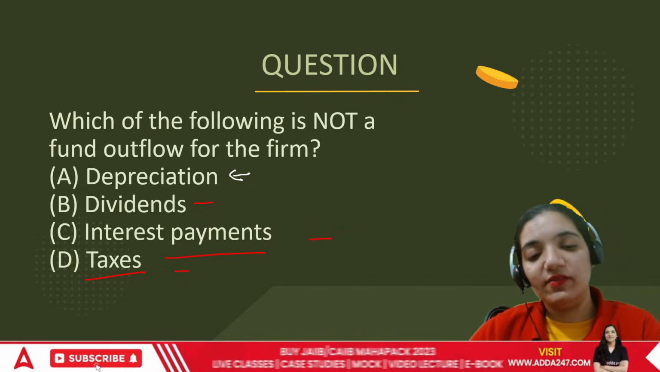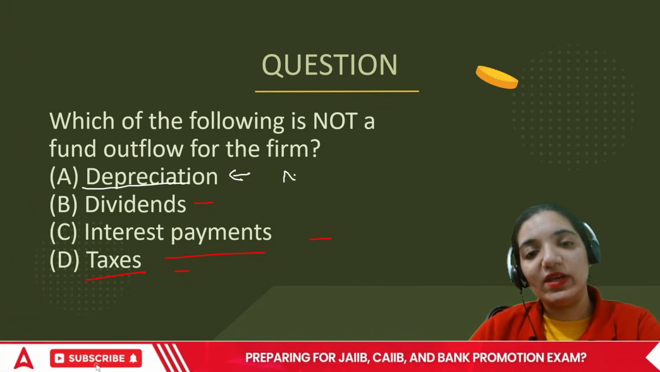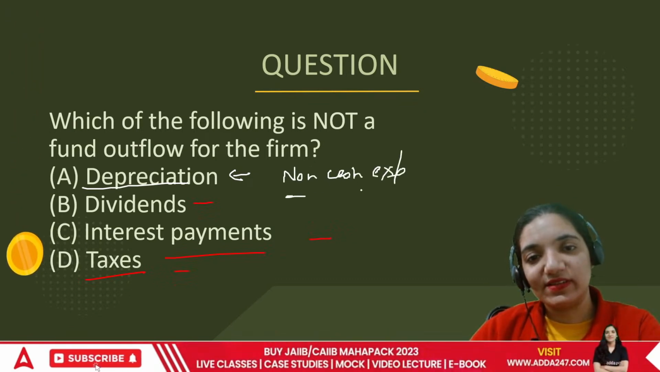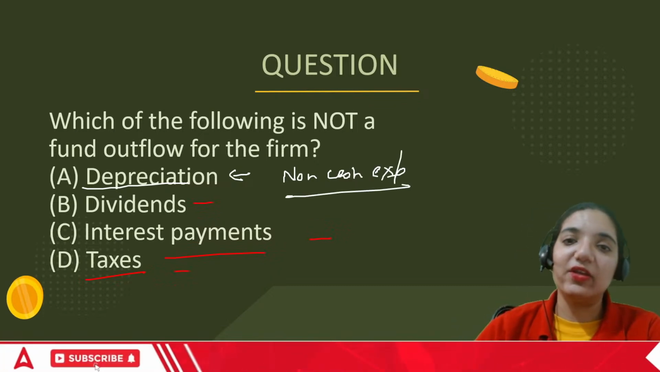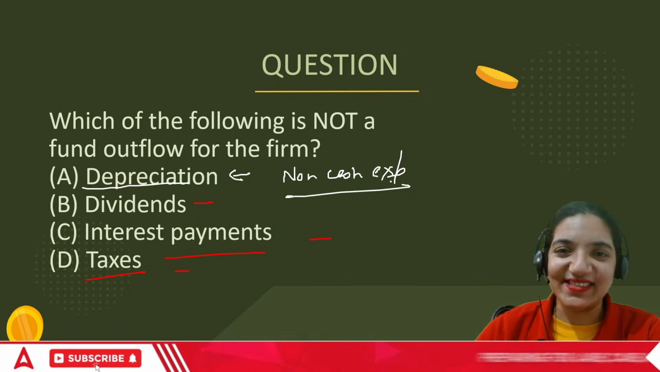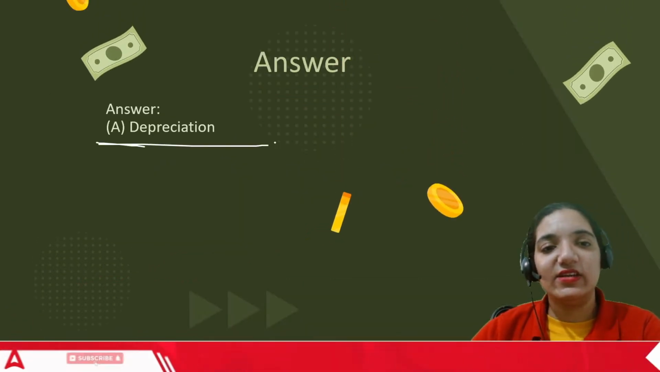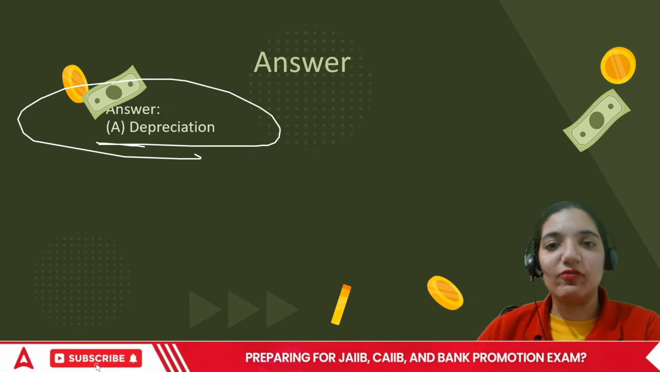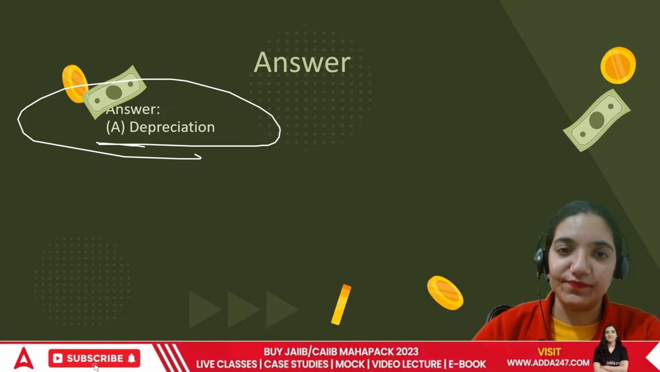So can I say the depreciation for me would be a non-cash expense? Though it's an operating expense, it is used in the business, but it's going to be non-cash because there is no movement of cash. Okay, so the correct answer is depreciation. In both cash flow and fund flow, we do not include the area of depreciation at all.